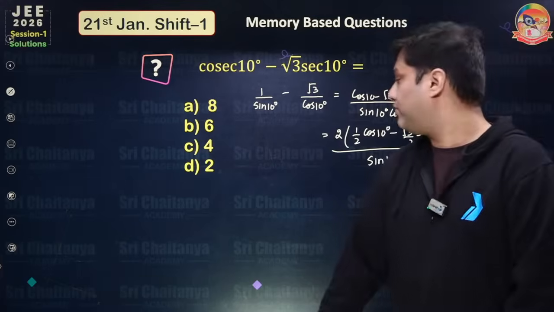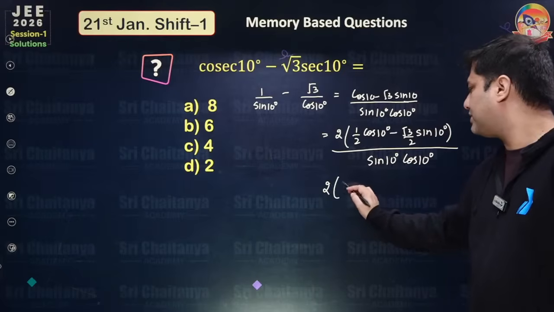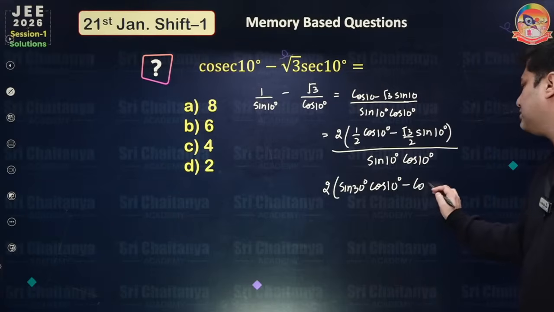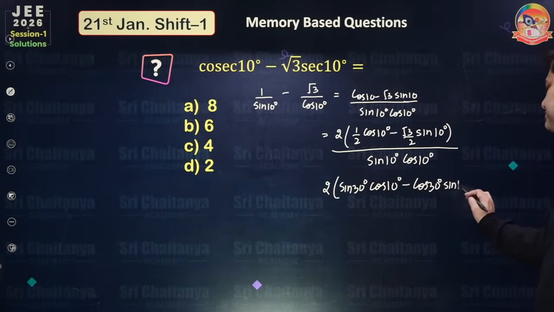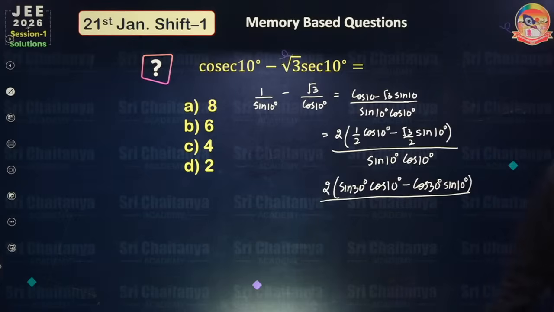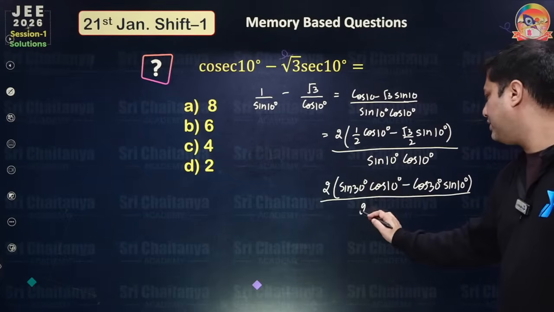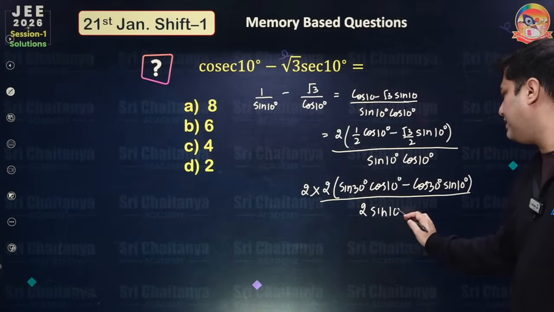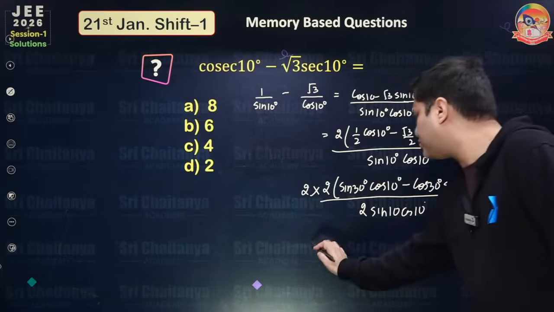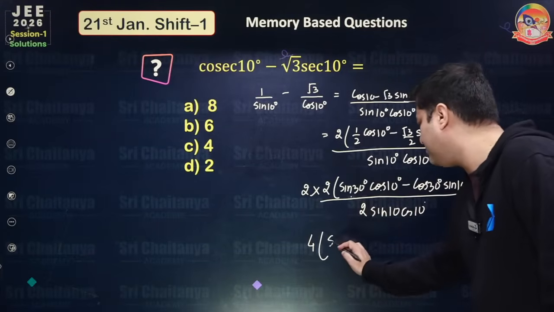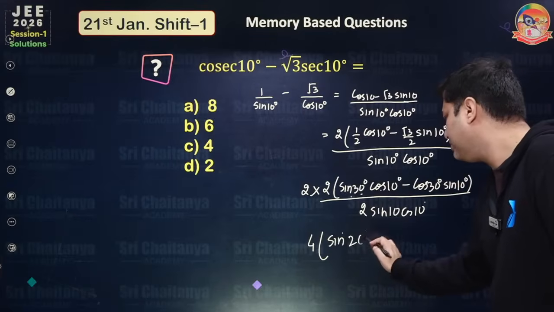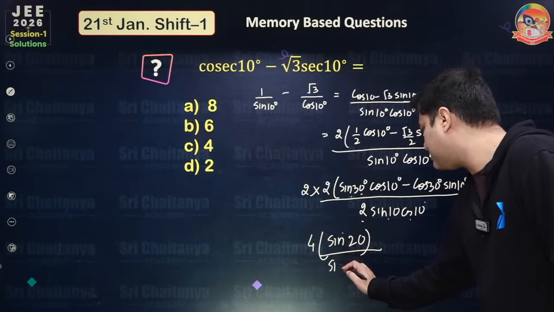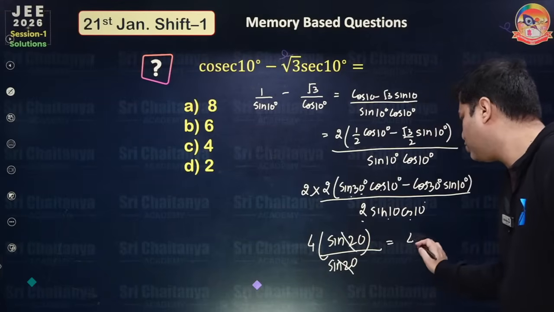So now, can you write this half as sine 30? So this becomes a compound angle, sine A cos B minus cos A sine B. And in the denominator, if you multiply with 2 and divide by 2, this becomes sine 10 and this becomes cos 10. So this is 4 times sine A cos B minus cos A sine B. So this is sine of A minus B, sine 20, and 2 sine theta cos theta is also sine 2 theta, so that is again sine 20. So yes, the correct answer is going to be 4.